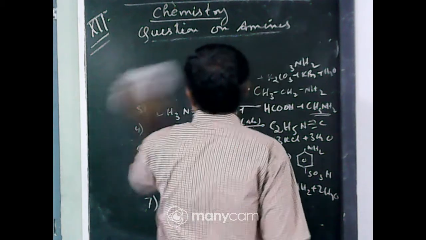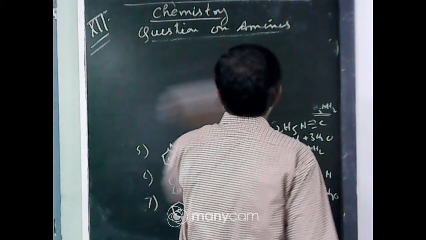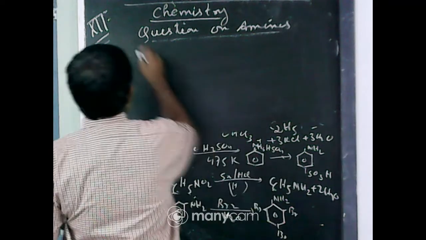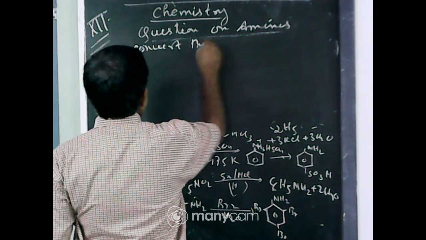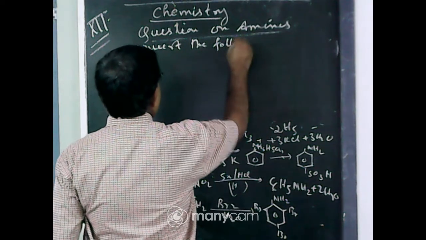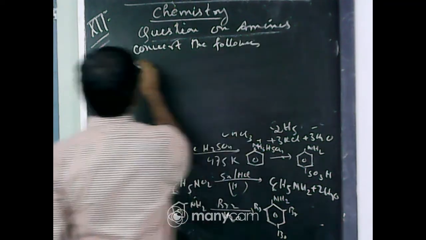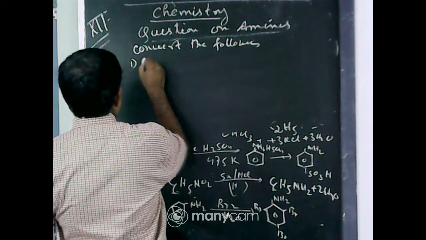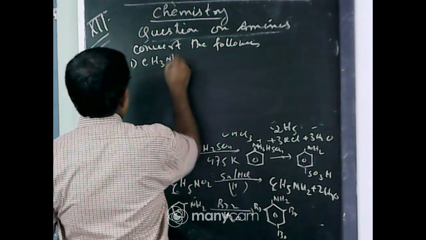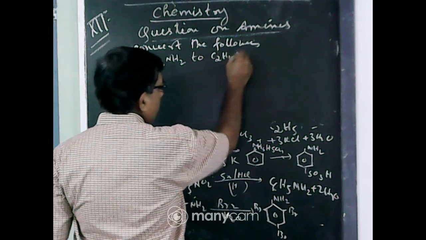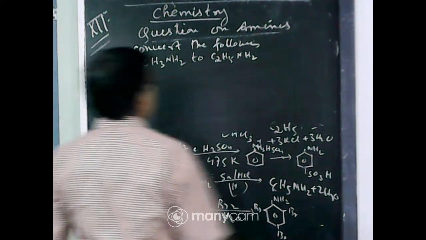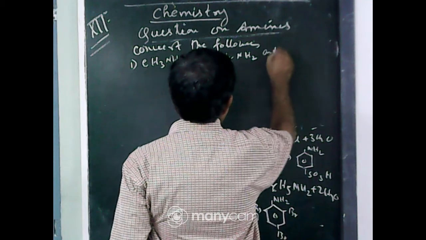Now the next type of question. Convert the following. Number 1, CH3NH2 methylamine to C2H5NH2 ethylamine, and vice versa.